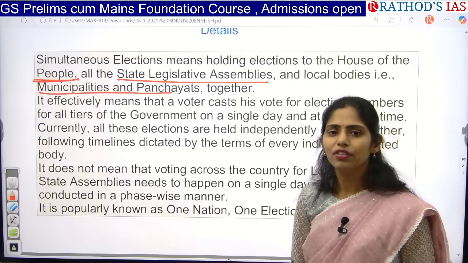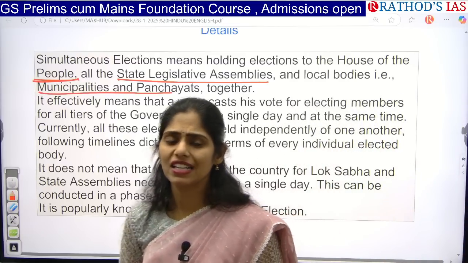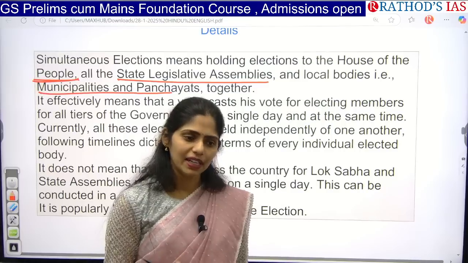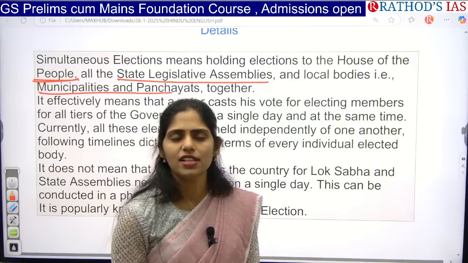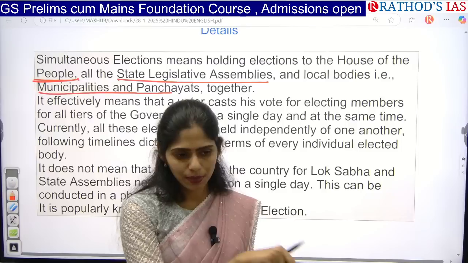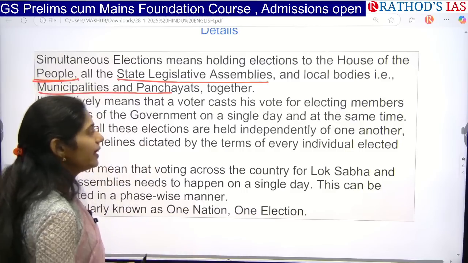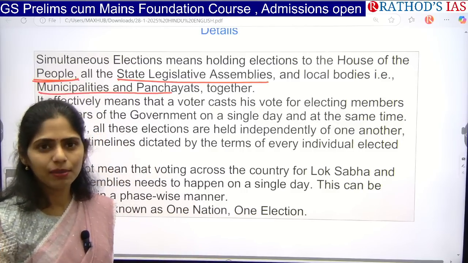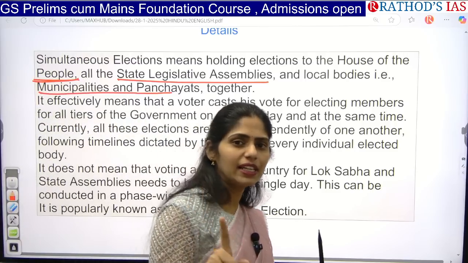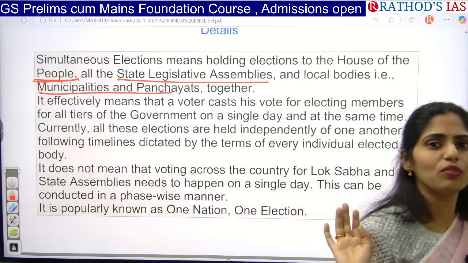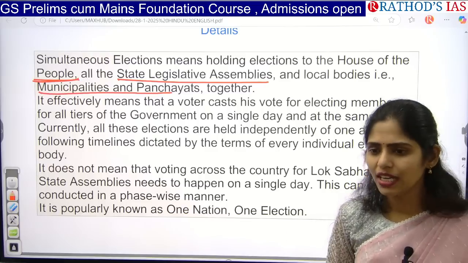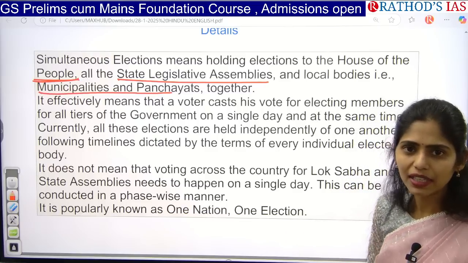I will be pressing buttons in the EVM, for Lok Sabha and Legislative Assembly simultaneously. I will be pressing the two buttons. That is called simultaneous elections. That means in a single day, at a single time, I will be going to the polling booth and casting my vote for both together. So most of my time will be saved, right?